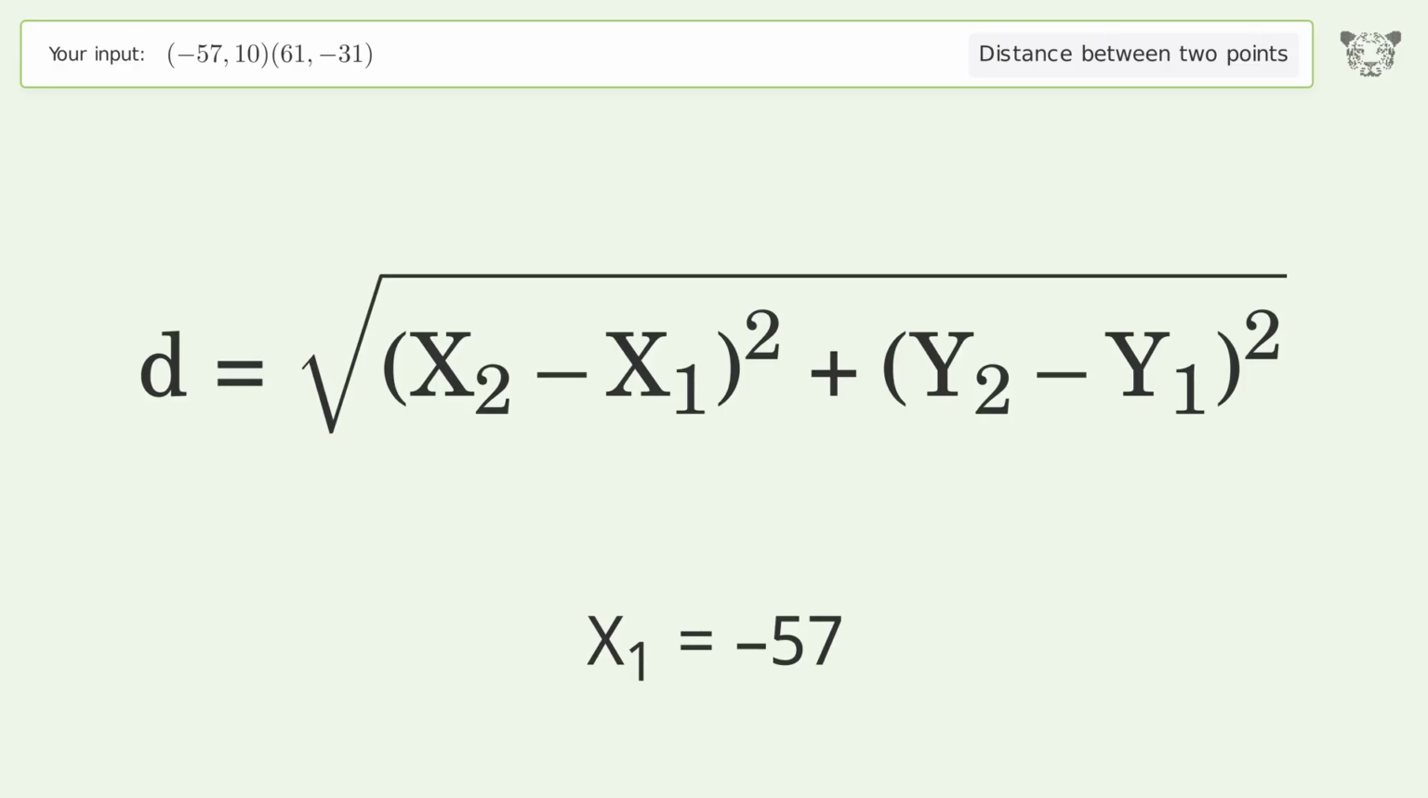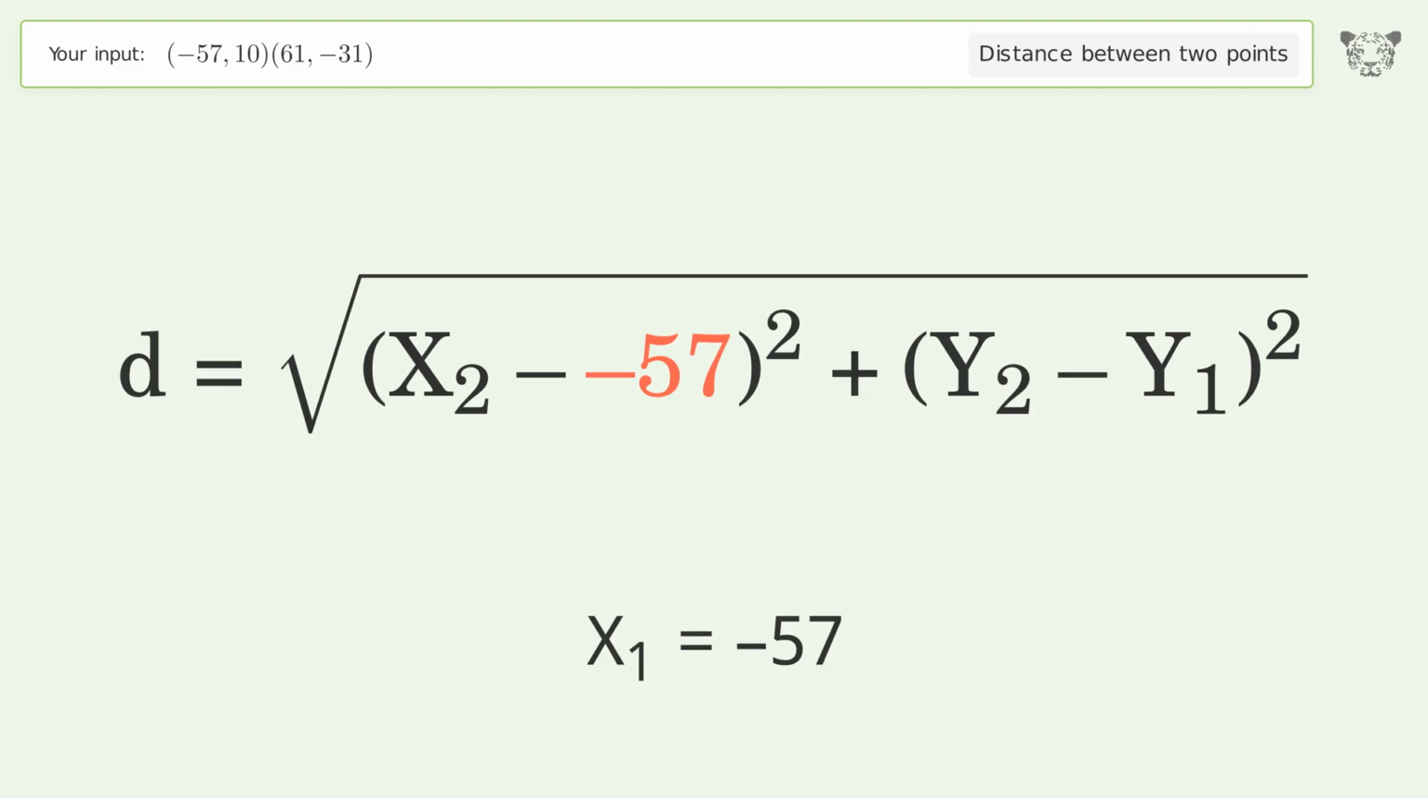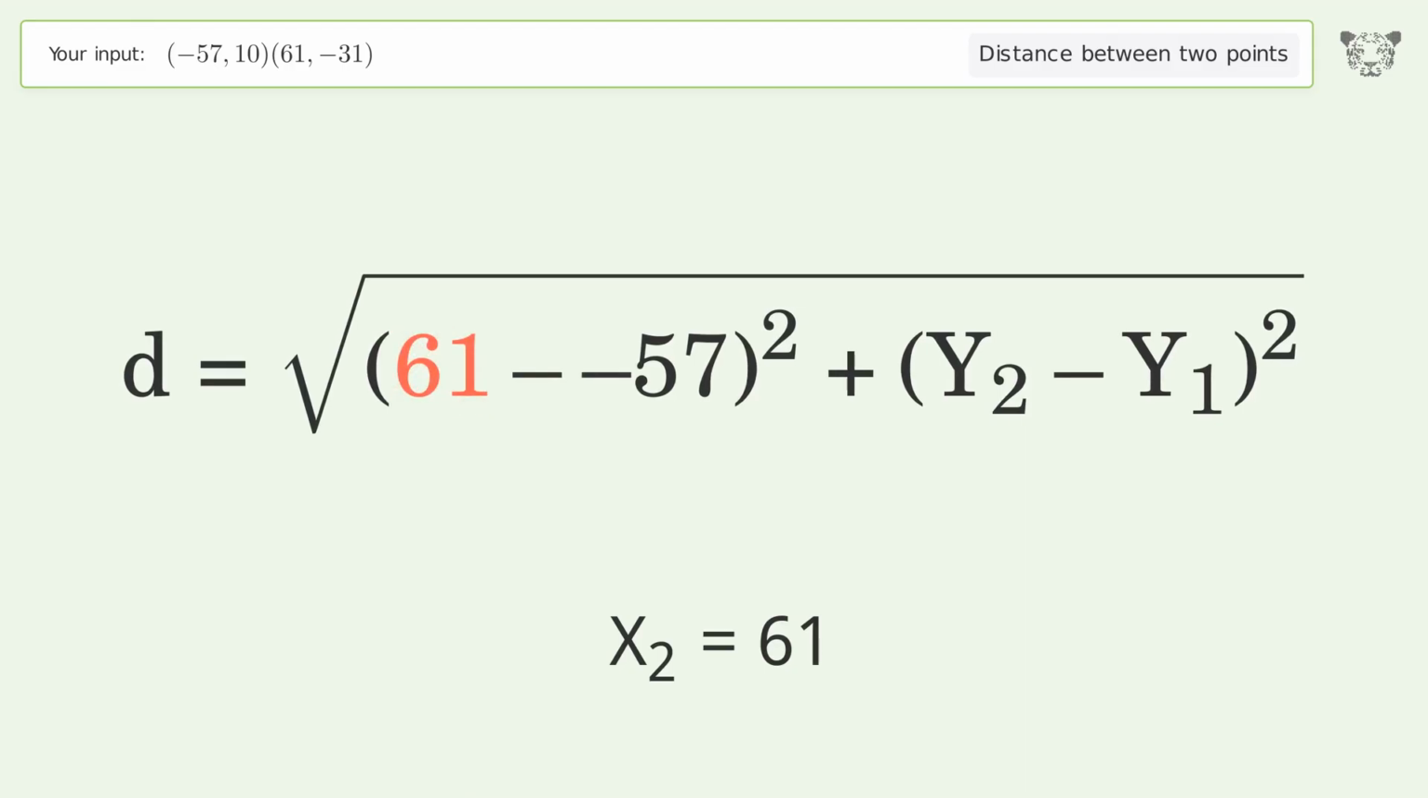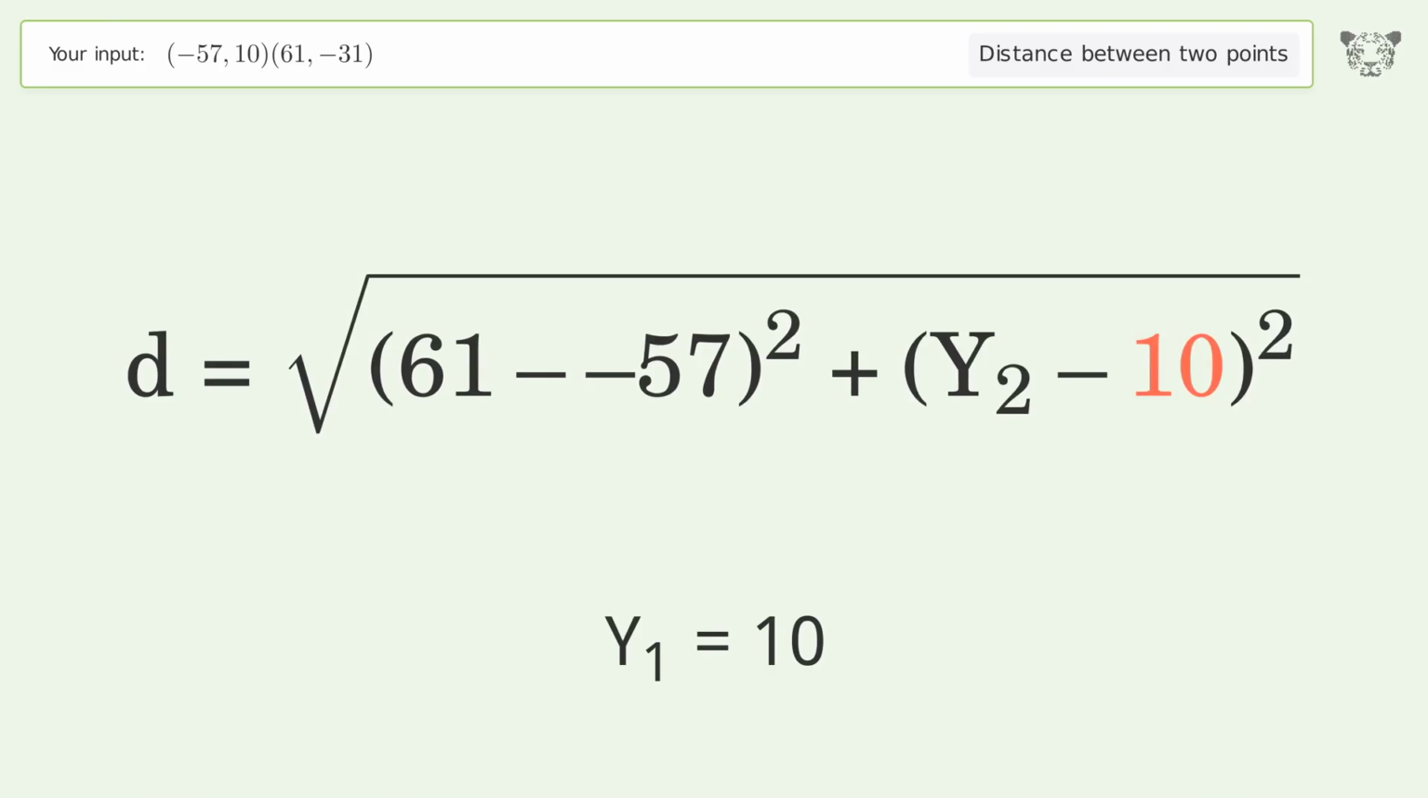x1 equals -57. x2 equals 61. y1 equals 10. y2 equals -31.